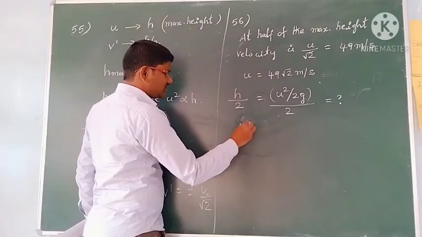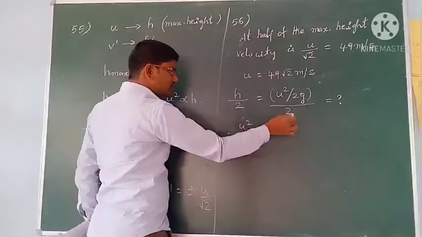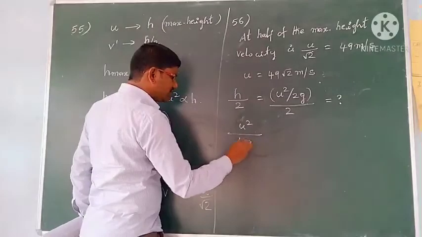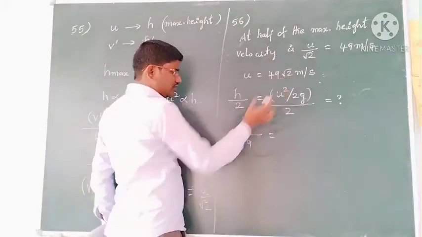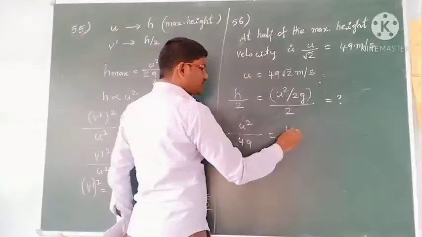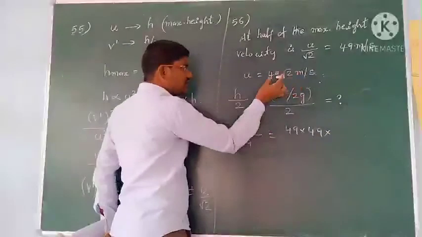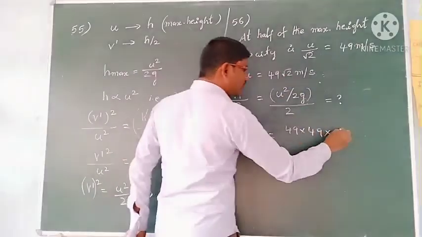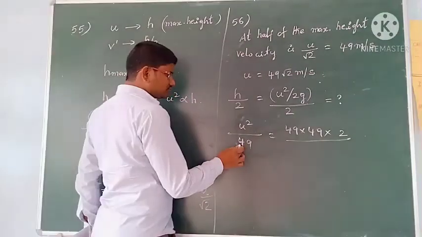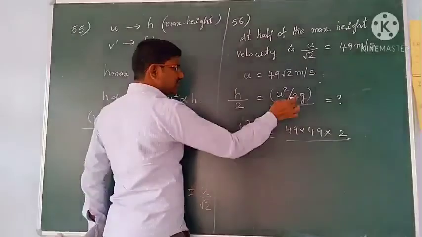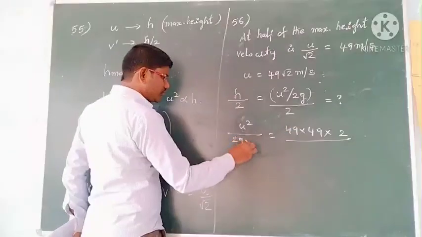So this is u square and 2g comes to the denominator. So 2g into 2 you have 4g. Okay students, u square means you have to square this. While squaring 49, you get 49 square, and root 2 squared is 2, divided by 4 into g, or for better, 2g into 2.